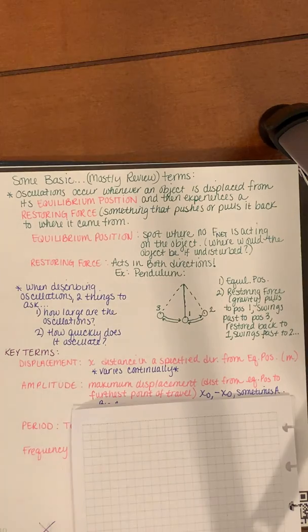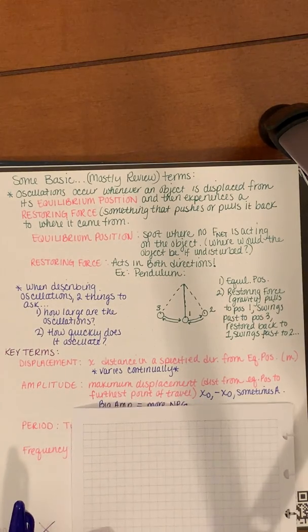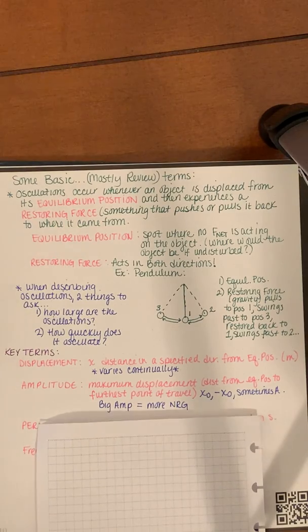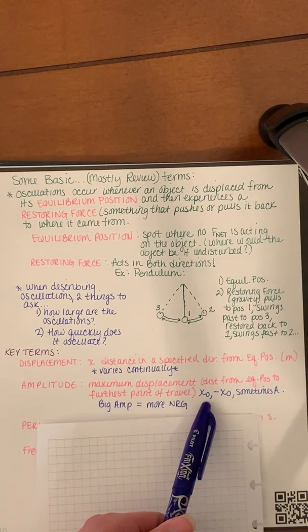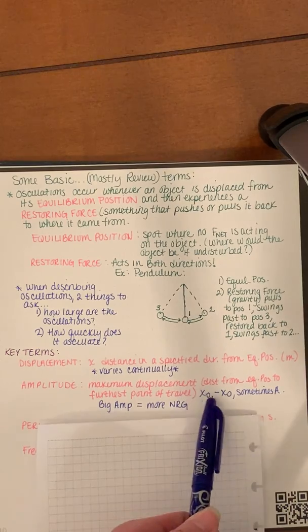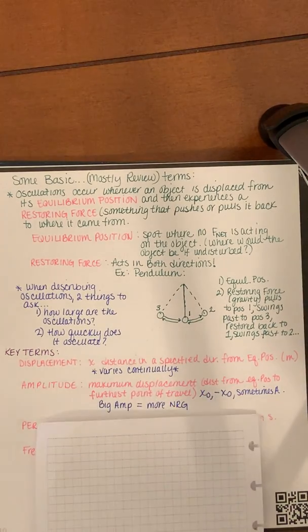Now, we sometimes use the letter capital A. You'll see that from time to time. But more specifically, we use this term X with this little zero down here. We call that X naught. So X naught, and then negative X naught would be that opposite direction or that opposite maximum displacement.